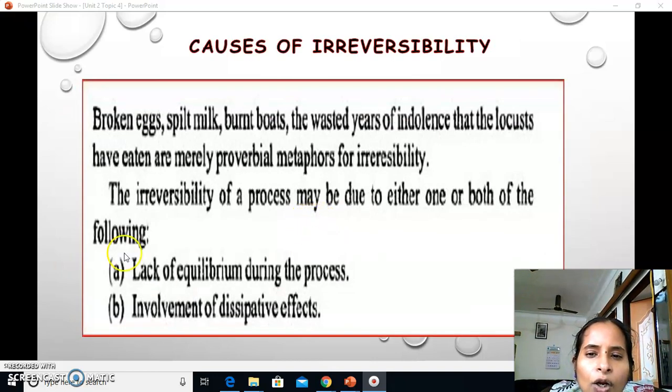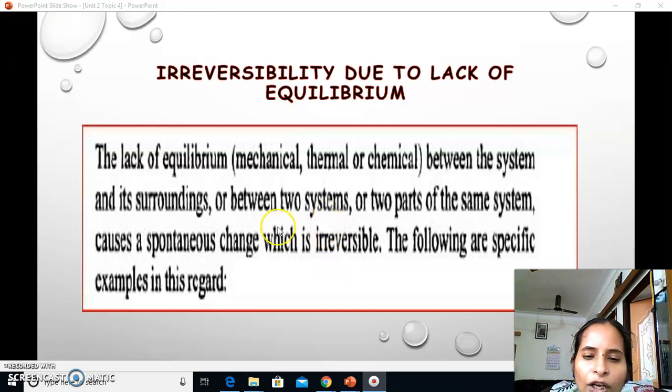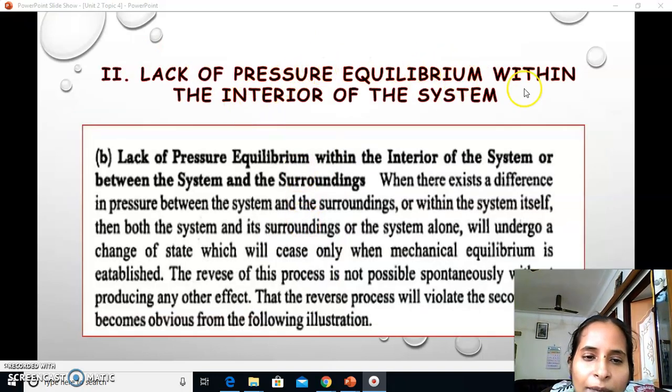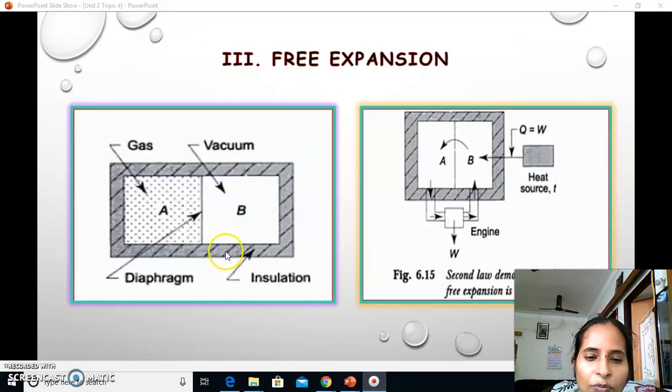The causes of irreversibility are the lack of equilibrium and the involvement of dissipative effects. Lack of equilibrium means mechanical, thermal and chemical equilibrium, which I covered in the first unit. So lack of this equilibrium state will lead to irreversibility. Heat transfer across a finite temperature difference will lead to irreversibility, and lack of pressure equilibrium within the interior of the system also will lead to irreversibility.